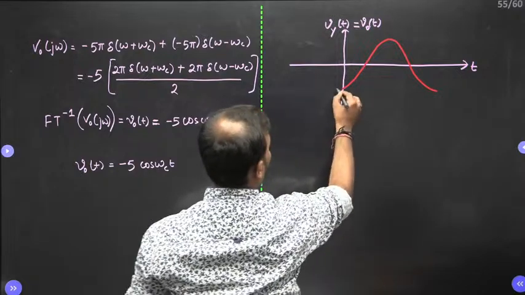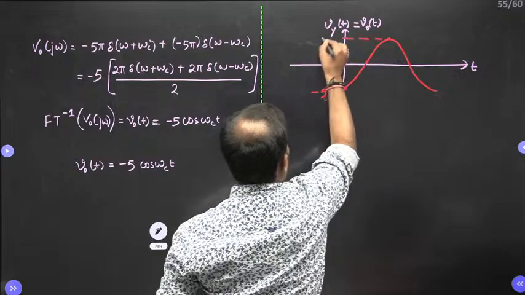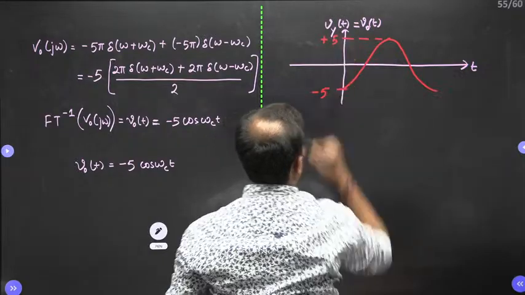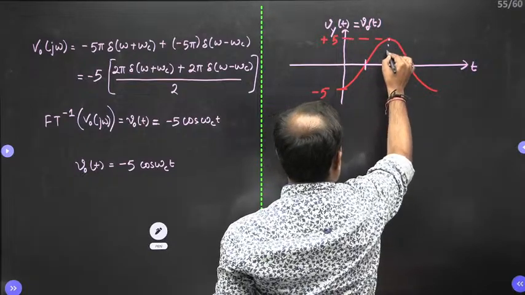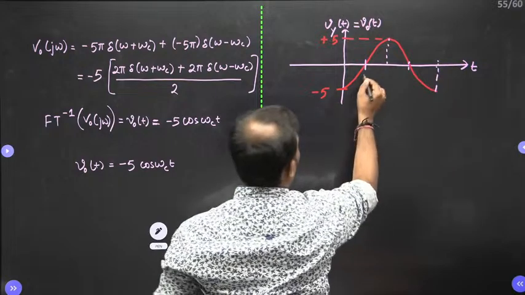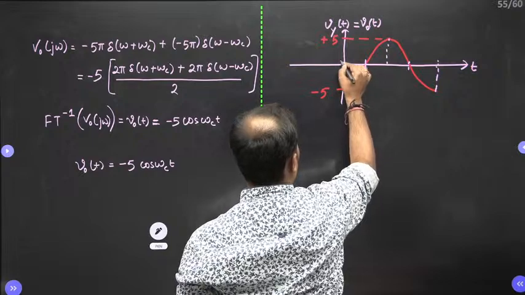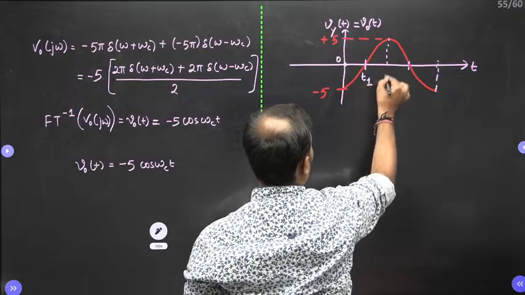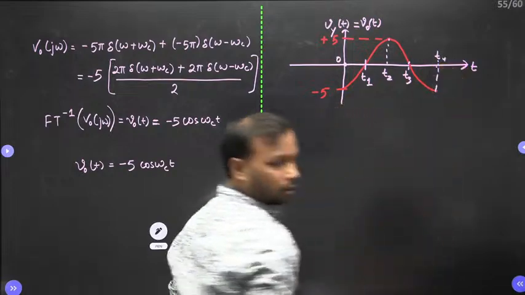So this value is minus 5 and this value is plus 5. Let me take t equal to 0, t1, t2, t3 and t4.